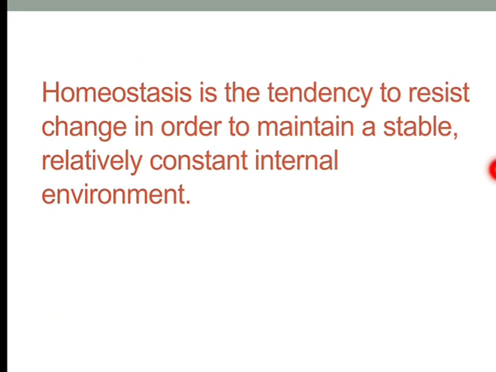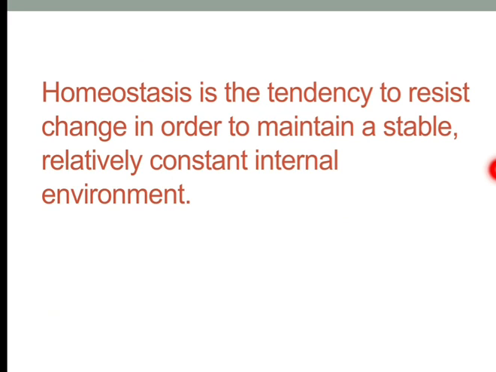So now we'll move to the next characteristic of living organisms, that is homeostasis. Homeostasis is the tendency to resist change in order to maintain a stable, relatively constant internal environment. Every living organism maintains a constant internal environment. That environment does not change. If some change is happening, our body will resist and prevent the change of the internal body conditions, and this is known as homeostasis.